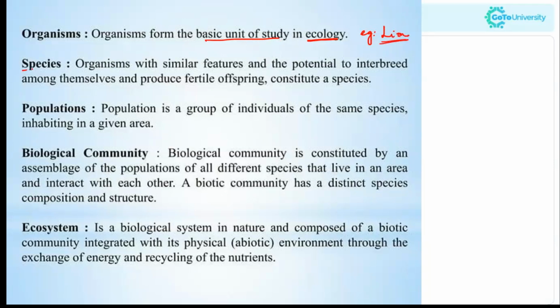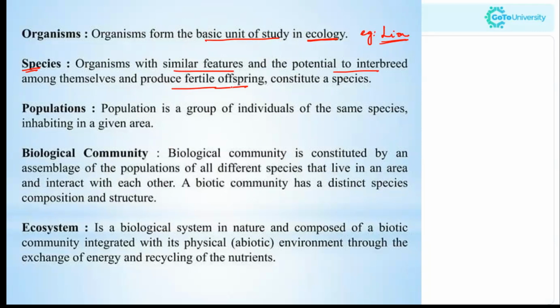Now, what is a species? Organisms with similar features and the potential to interbreed among themselves and produce fertile offspring constitute a species. Okay, so what are the characteristics of species?